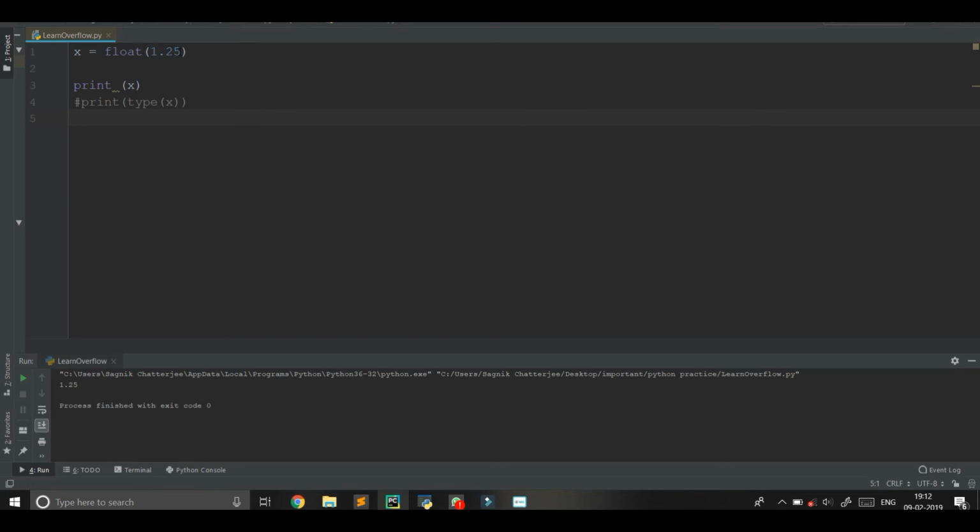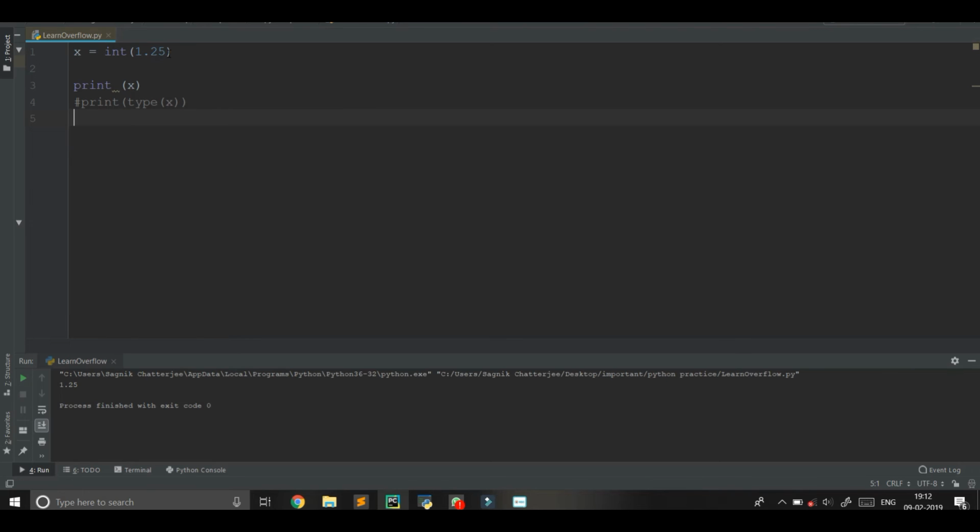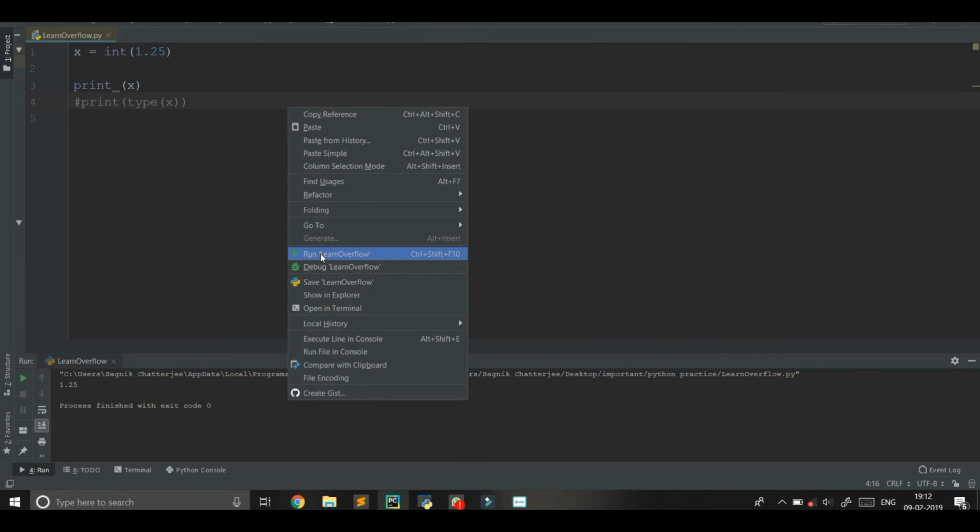Also remember, if we are typecasting something from int to float, there is no data loss. But if you are typecasting something from float to int, there are chances of data loss. Like int(1.25), there is a data loss, that is, it ignores the 0.25 and simply assigns 1 to x.